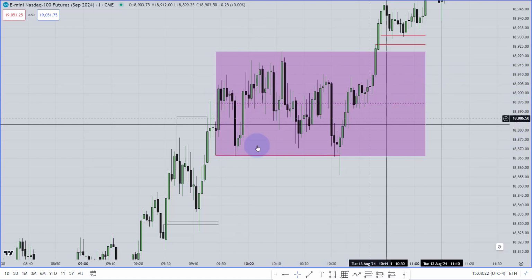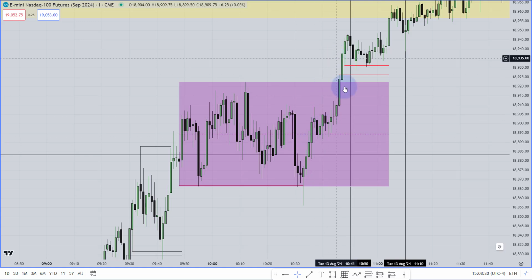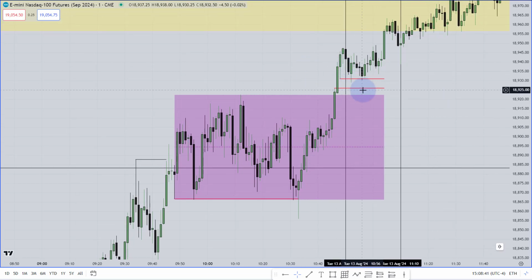Market was consolidating. After all of this consolidation, market has taken that low. That consolidation low has been taken by that specific wick. Then market left that consolidation area with speed. Look at the speed. Okay, so this is the speed. All of this consolidation area is actually the balanced price range. This is the balanced price range. Market doesn't need to reach until this balanced area.